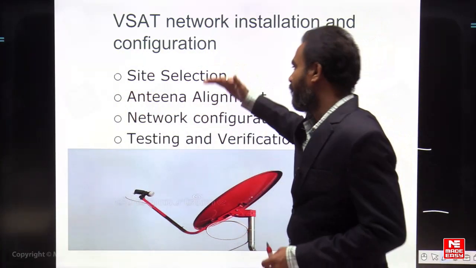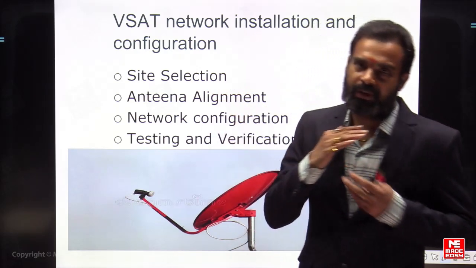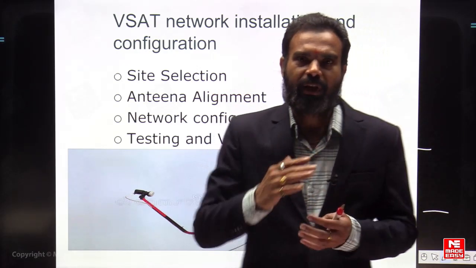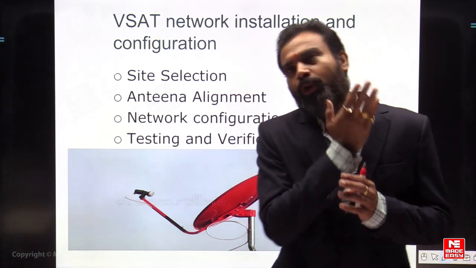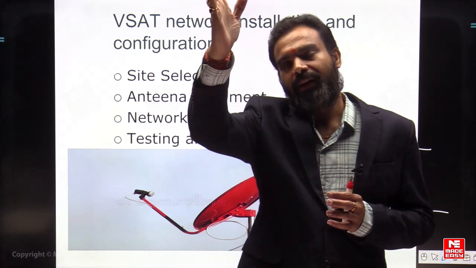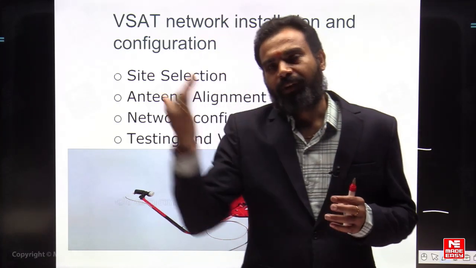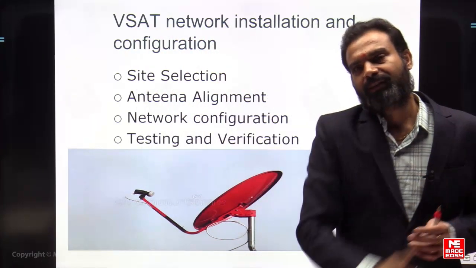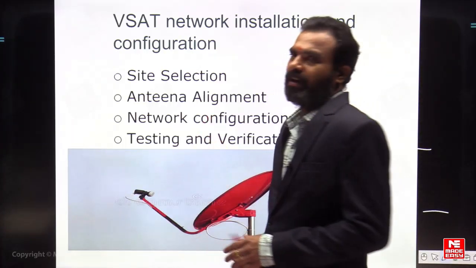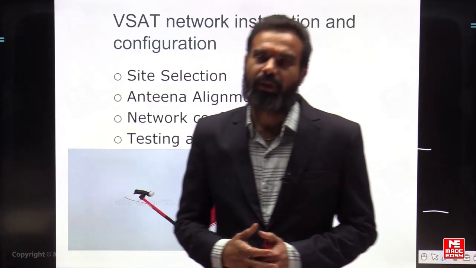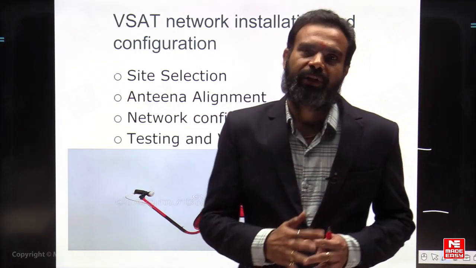From that earth station we make the antenna alignment. The antenna is aligned with a look angle to the satellite, and we transmit a signal, and the satellite sends the signal back. Then we check the network configuration, whether it is providing good network performance or not.